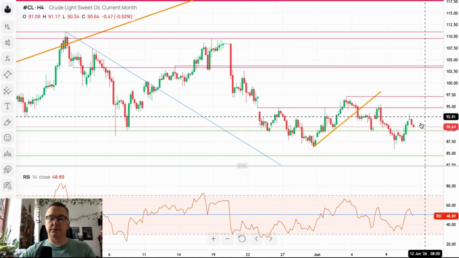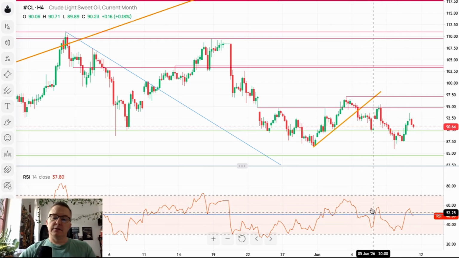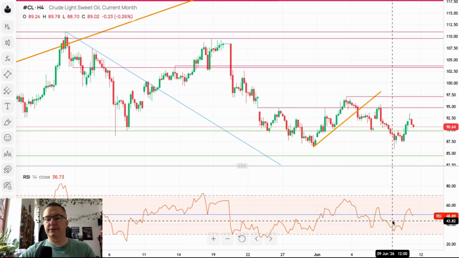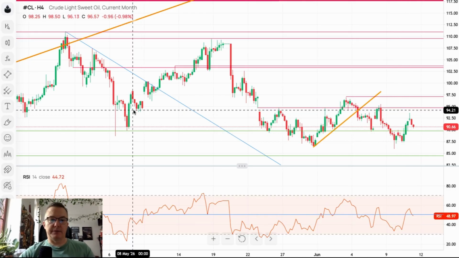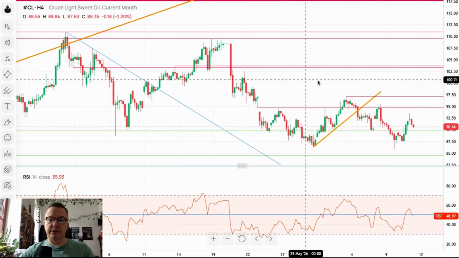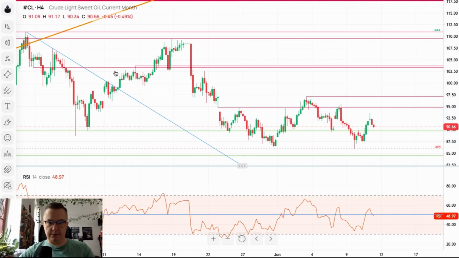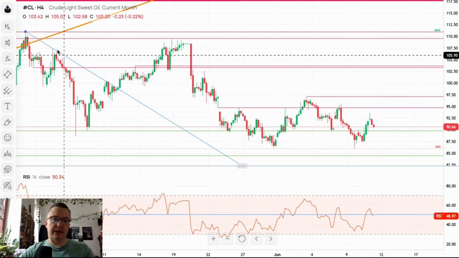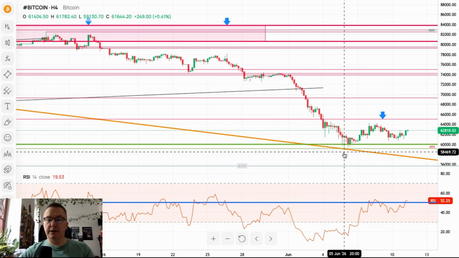Crude oil doesn't do anything. It jumps around the level of 50. It spends more time below the level of 50. Nevertheless, it can still be seen moving up and down. So right now, all of these levels that we indicated at the beginning of the week are still in charge. Maybe this one is no longer necessary. So after filling the gap, we are just bouncing up and down. No major moves here.